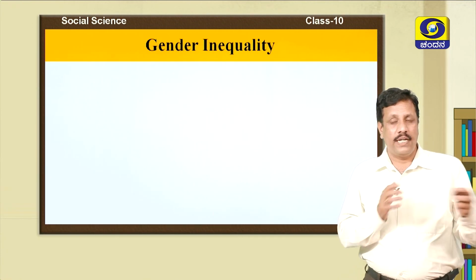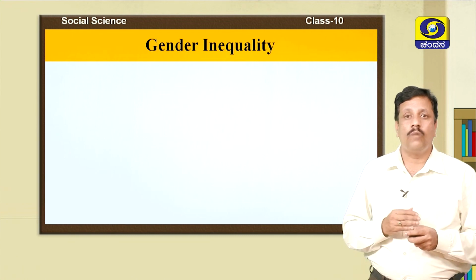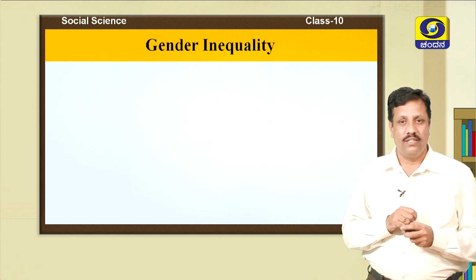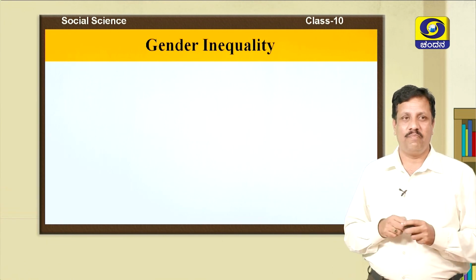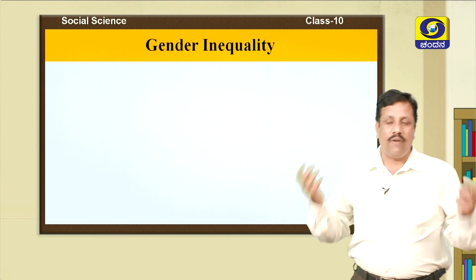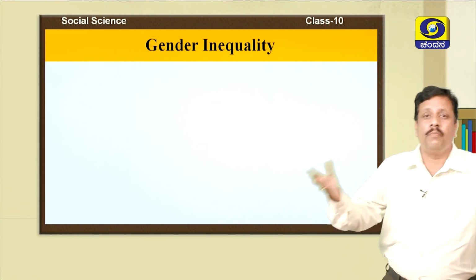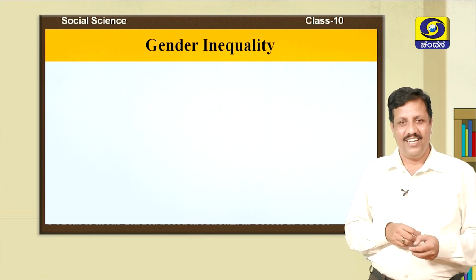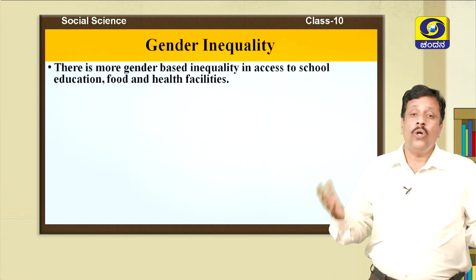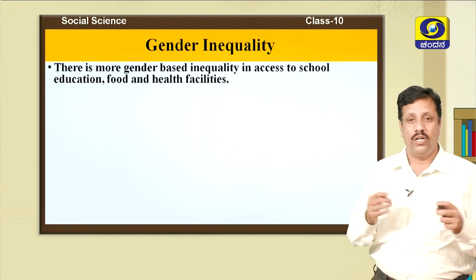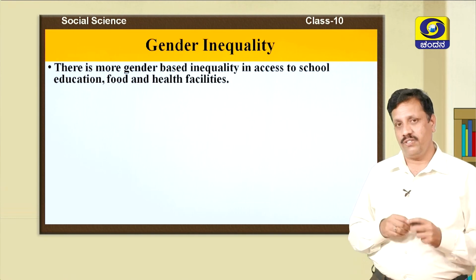Children, after seeing all this, now let us move to one more important learning point of this chapter, and that is gender inequality. So, what is this gender inequality? Gender inequality is discriminating on the basis of sex, male and female, right? There is more gender-based inequality in access to school education, food and other health facilities.